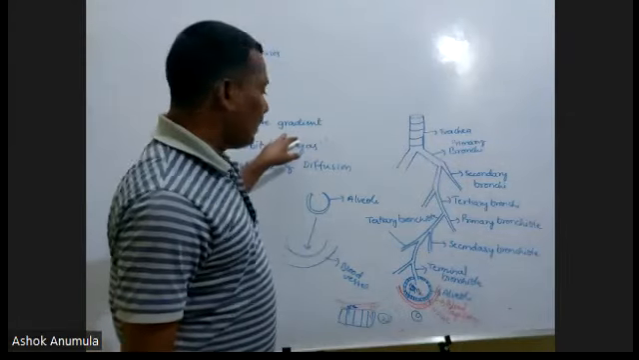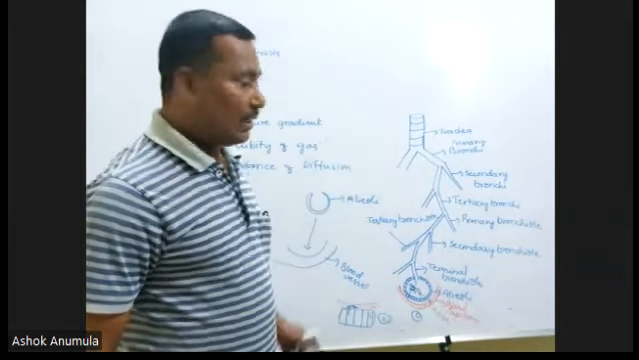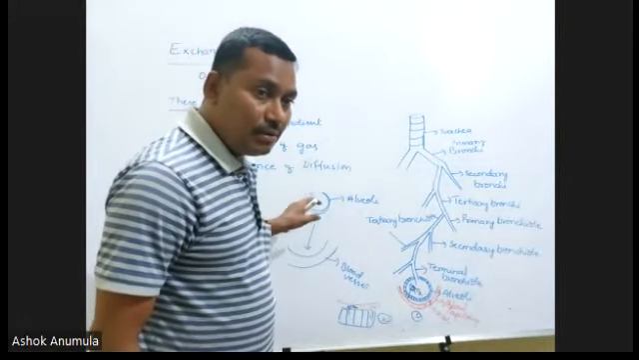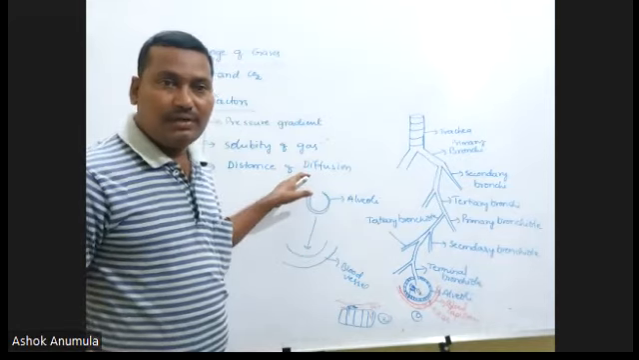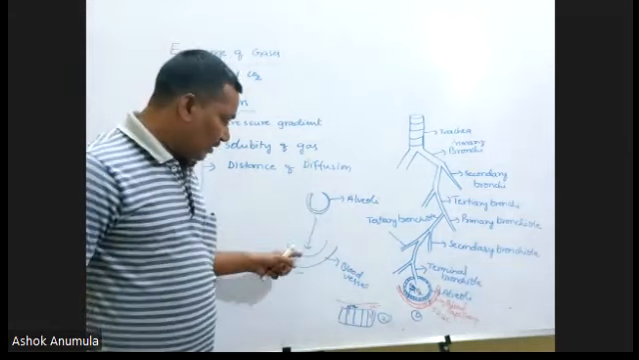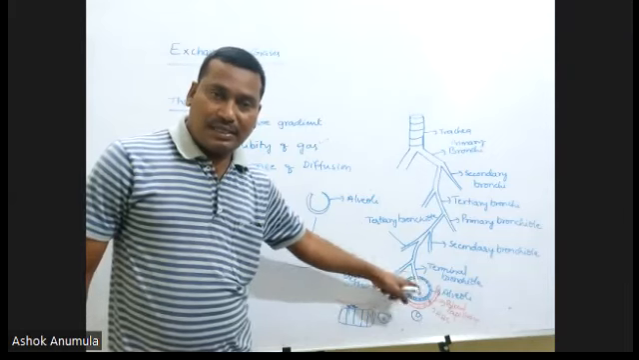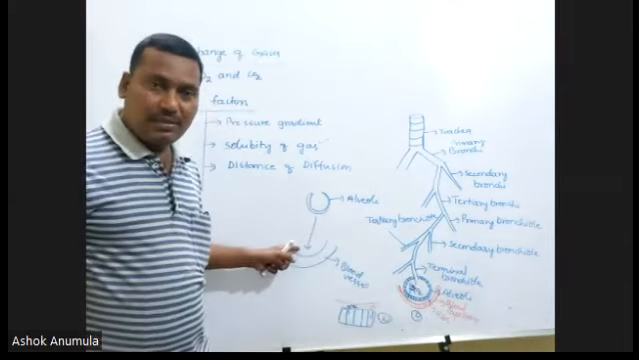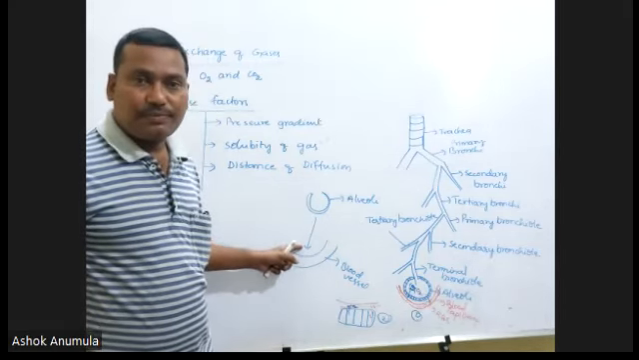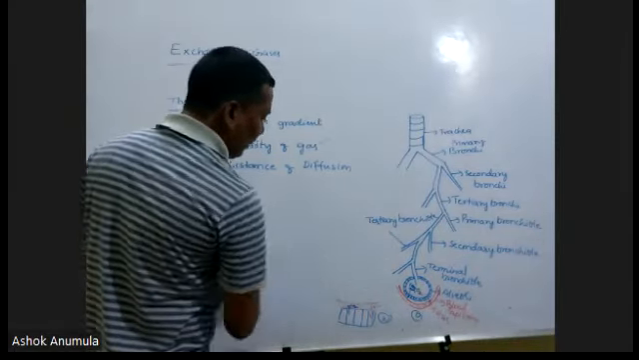Along with the pressure gradient, the solubility of the gas is also involved. Not only solubility of the gas, the distance of diffusion is also involved. Just now I drew the diagram. Here very little distance is present, so the exchange is fast. But here more distance is present, so the exchange is very slow. That's why the distance of diffusion also plays an important role in the exchange of the gases.